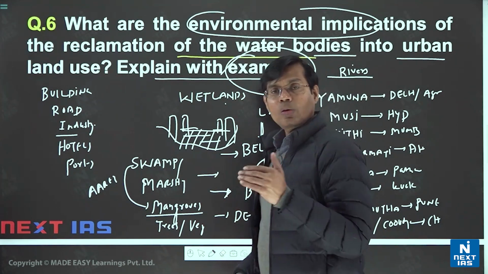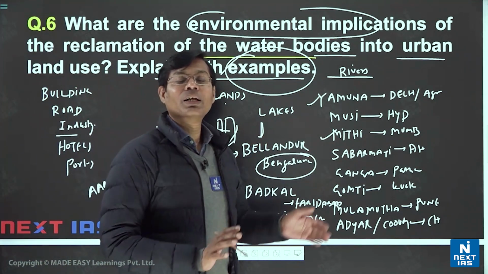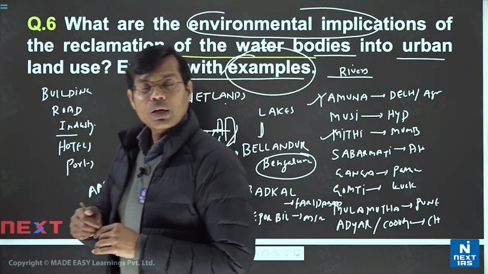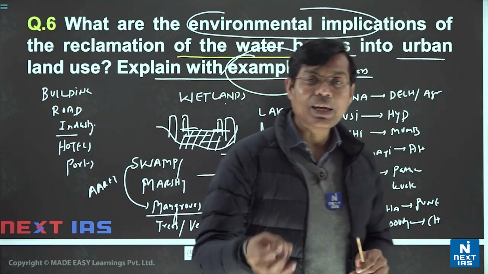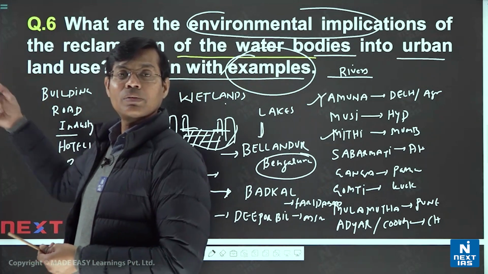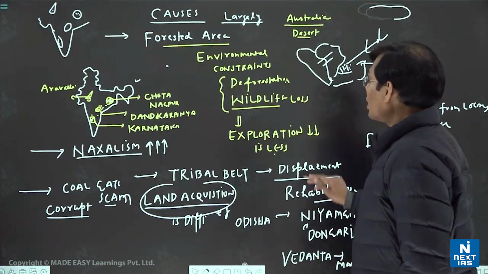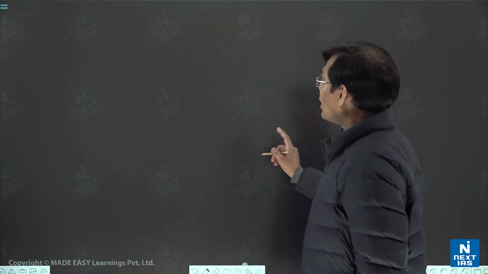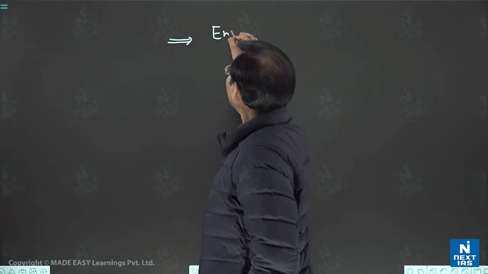Even in coastal areas, once we cut the mangroves, we are allowing saline water, soil salinity, water salinity, and whatever little water and soil is left will also be spoiled, salinity will increase. So several aspects regarding soil, air, water, land, biodiversity, human beings, epidemics, all are environmental implications. So once you have to deal with that part, what I will advise here is that some examples you have to remember, and other than examples, you have to also deal with the environmental implications.